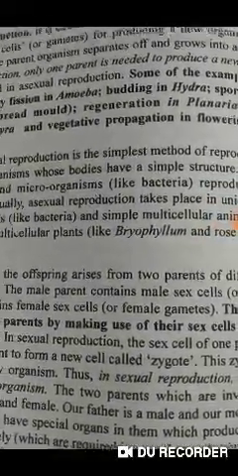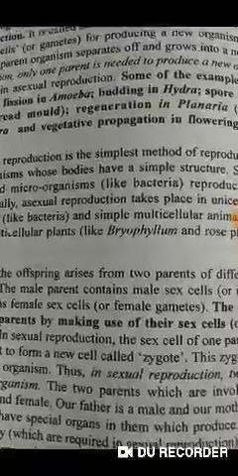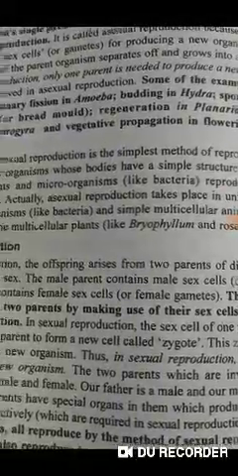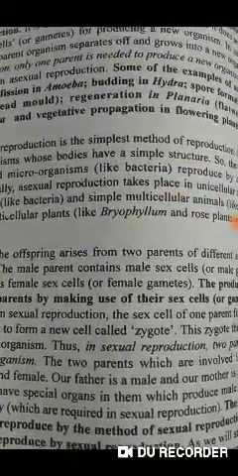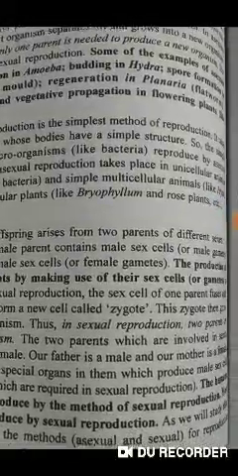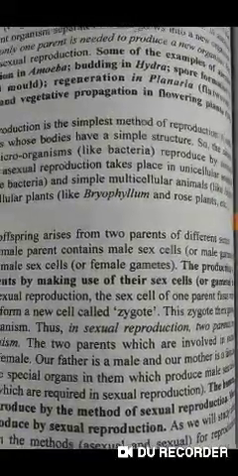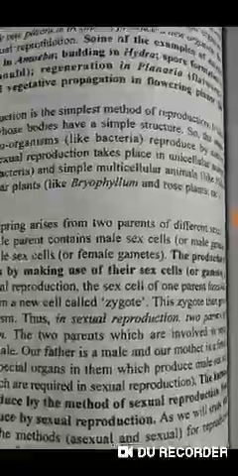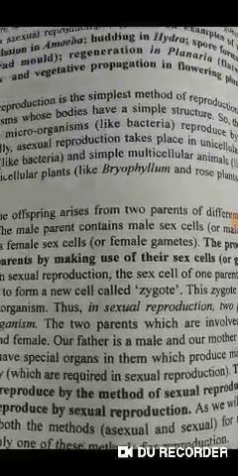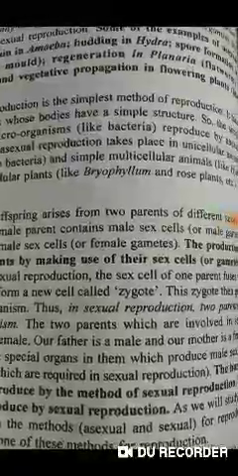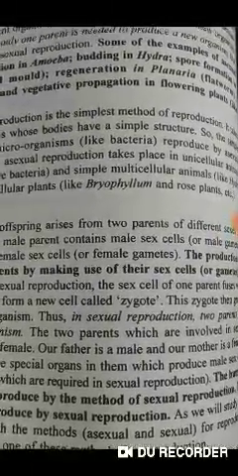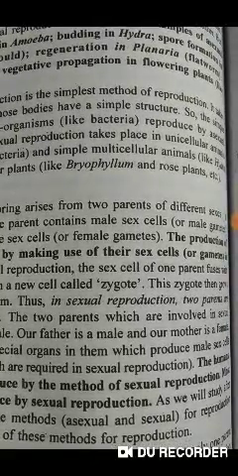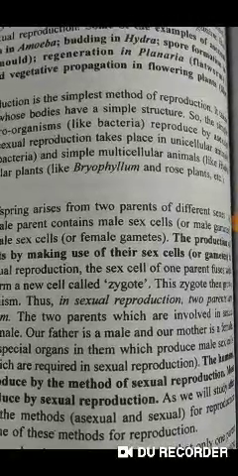In asexual reproduction method, certain body cells of the parent organisms undergo repeated mitotic cell division to form two or more new organisms of the same kind. This asexual reproduction takes place by 6 different methods. One is fission, second one is budding, third one spore formation, fourth one is regeneration, fifth one is fragmentation, and sixth one is vegetative propagation.